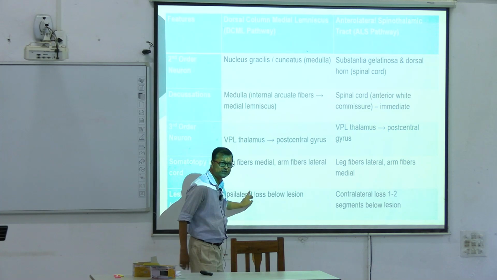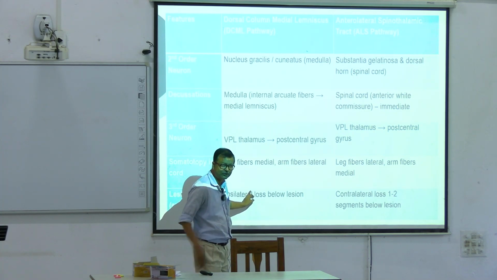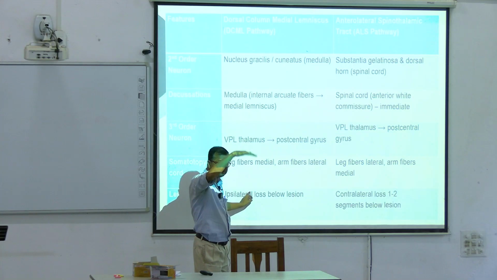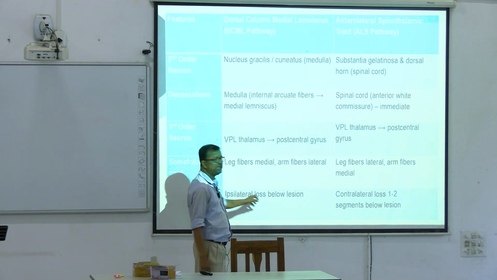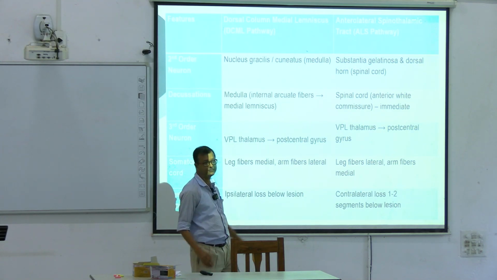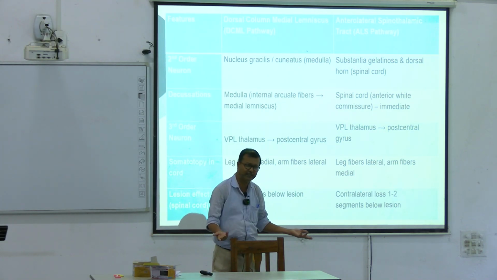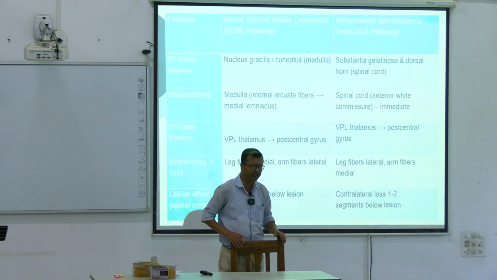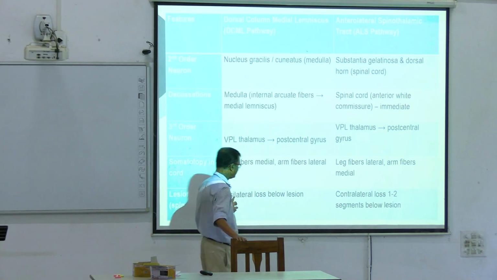Why? Because this is uncrossed. Below the medulla, this is uncrossed. So below the medulla, whatever it can be, a spinal cord section, there will be ipsilateral loss. Ipsilateral loss of what? Fine touch, discriminative touch, discriminative sensation.